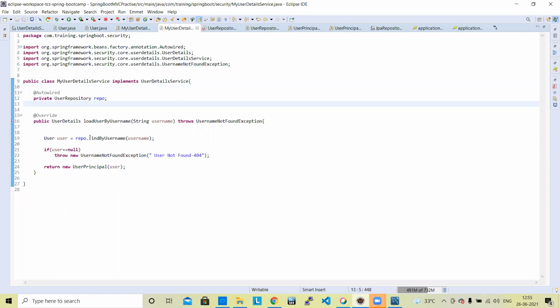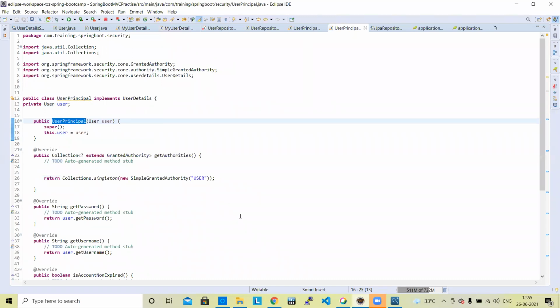User details is using the user. It gets the user from user repository dot find by username, passing the username, and gets the user object. If it is not found, it shows the message user not found, and ultimately it returns the user principal object.